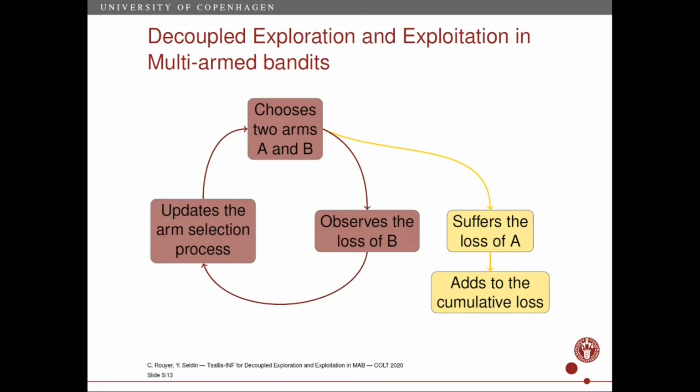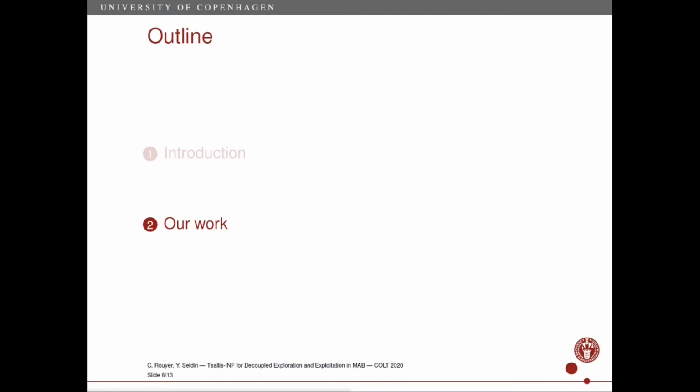This problem setting has been studied by Avner et al. in 2012. However, there have been recent improvements in the analysis of classic multi-armed bandits that led the results of Avner et al. to not be as competitive as they used to be. We consider the work of Zimmert and Seldin in 2019 that derived optimal bounds for the classic multi-armed bandits problem for two different types of loss regimes simultaneously, and we extend their analysis to the problem of decoupled exploration and exploitation in multi-armed bandits. Before showing which results we obtain, let's introduce the problem more formally.